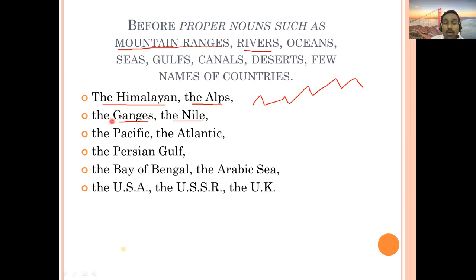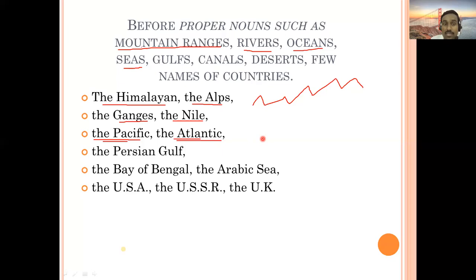Every river will have article the, not only a Ganga river, not Chandrabhaga, not only names of rivers, but before names of rivers you are going to use article the. Next is oceans, names of oceans and seas, both. So people can see the Pacific, the Atlantic, these are names of oceans. Okay, Pacific Ocean, Atlantic Ocean, and maybe you can talk about seas.